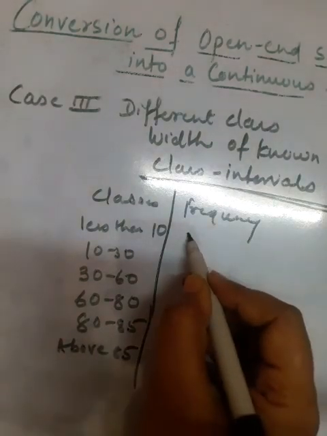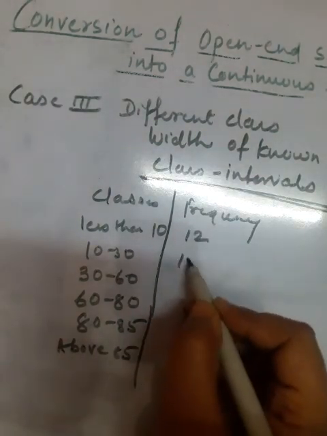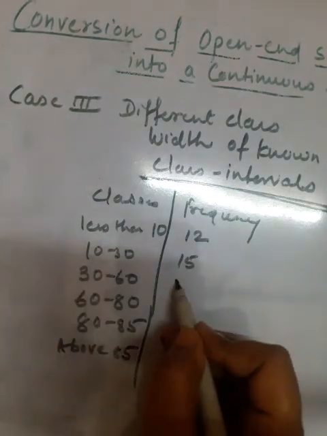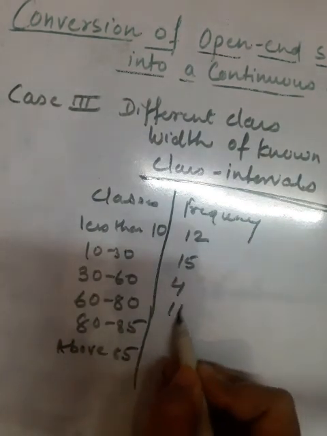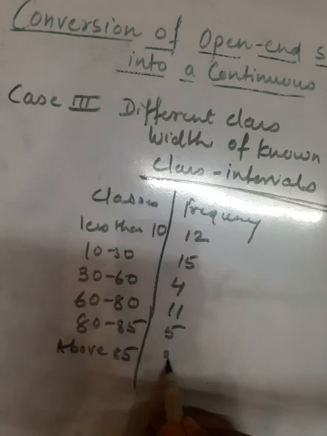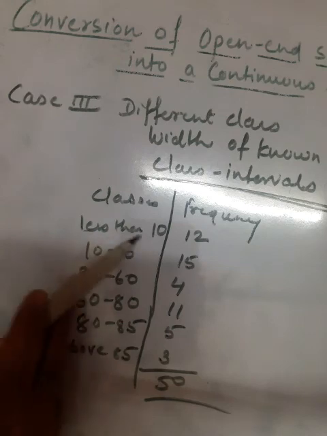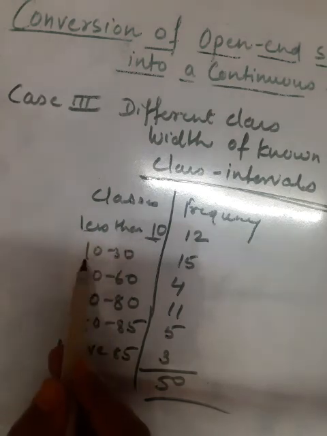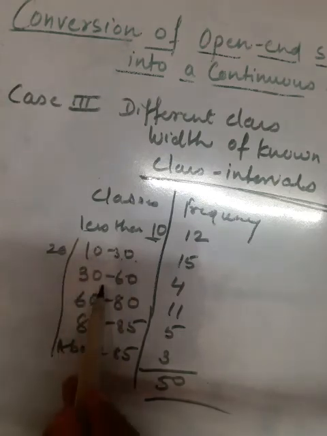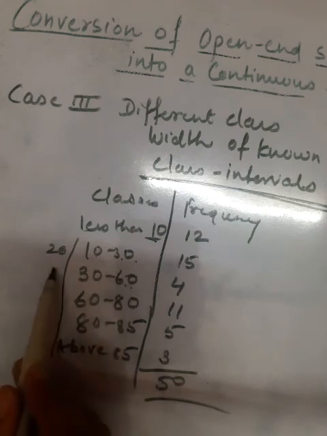Here the frequencies are given, suppose 12, 4, 11, 5, 3, 250. All these are hypothetical. Here you can see there is less than 10. The class widths are 20, the difference between lower and upper limit; for 30 to 60, that is 30.